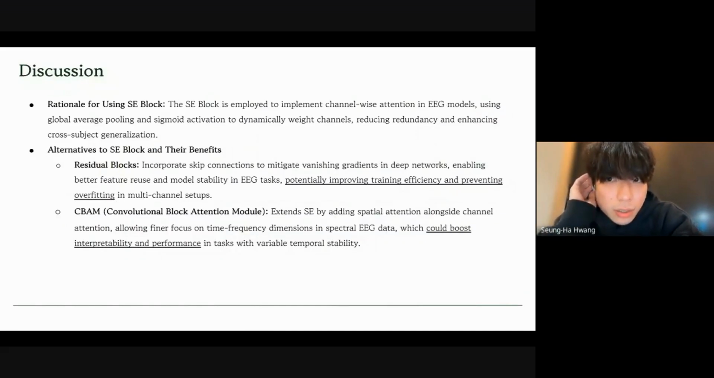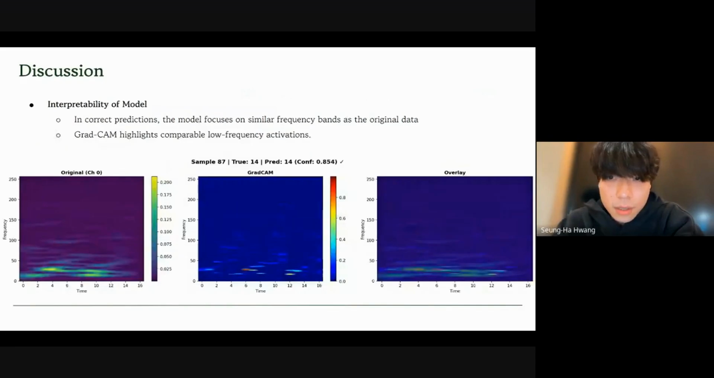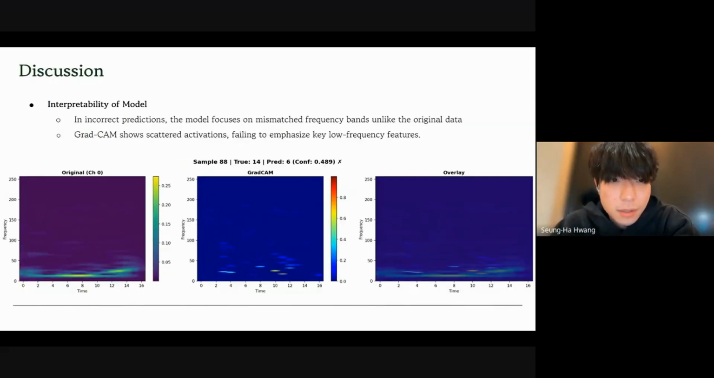Although our current architecture uses the SE block for attention, we plan to explore alternative blocks such as residual blocks and CPAM to further improve performance across all tasks. In addition, to improve model interpretability, we applied GradCAM and compared the activation patterns for correctly and incorrectly classified trials to see how the model's focus changes between right and wrong predictions.